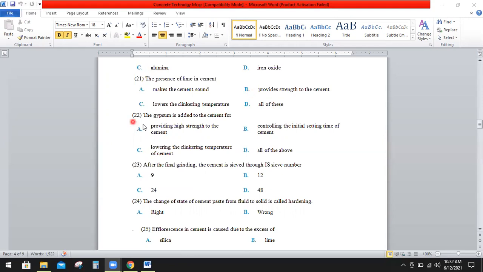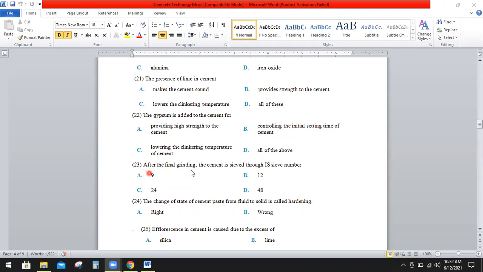Question number 22. The gypsum is added to the cement for A, providing high strength to the cement. B, controlling the initial setting time of the cement. C, lowering the clinker temperature of the cement, or D, all of the above. So the right option is B, that is controlling the initial setting time of the cement. Question number 23.